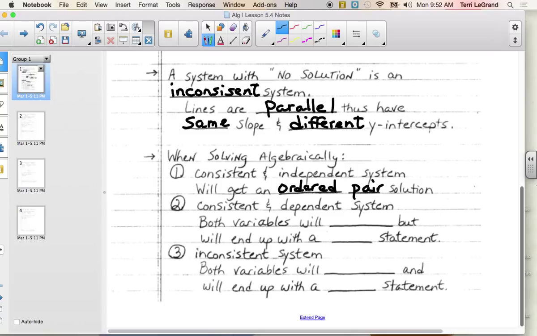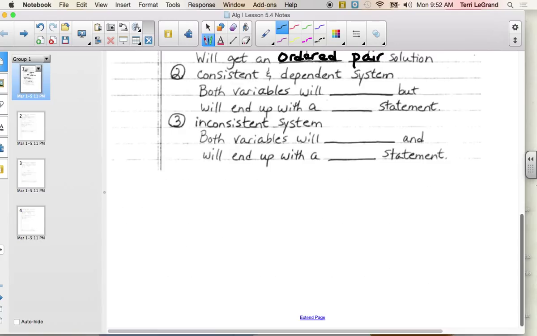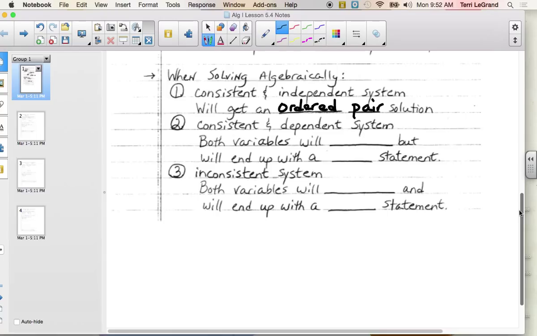So if you're solving it and you get an x value, or maybe you get the y value first, it doesn't matter which one, and you can go back and solve for the other. You have an x value and a y value that can become an ordered pair. So you say, oh, I have a consistent independent system.